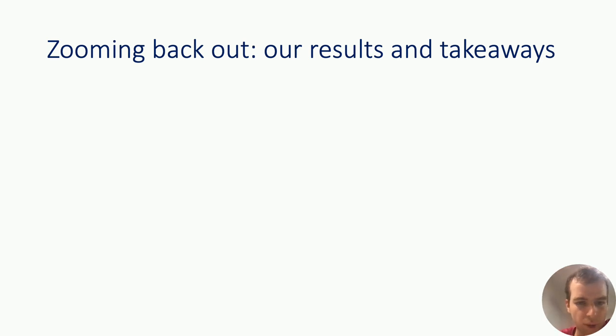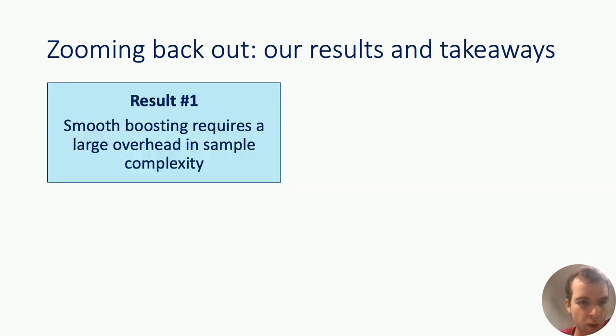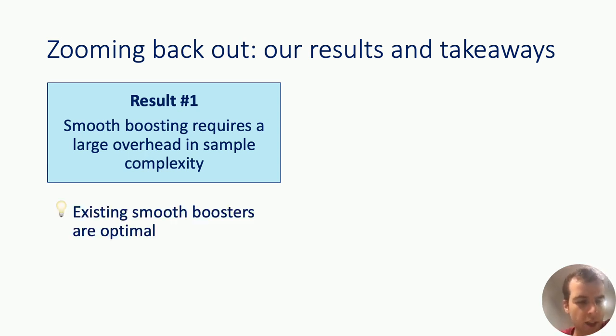Okay, so zooming back out, I want to briefly recap our results and mention a few key takeaways. So our first result said at a high level that smooth boosting requires a large overhead in sample complexity. And the key takeaways for this result are that existing smooth boosting algorithms are optimal in terms of their sample complexity overhead.